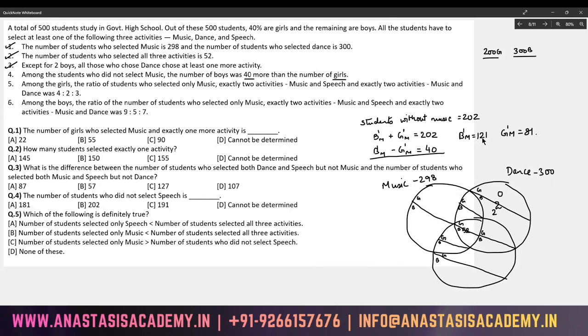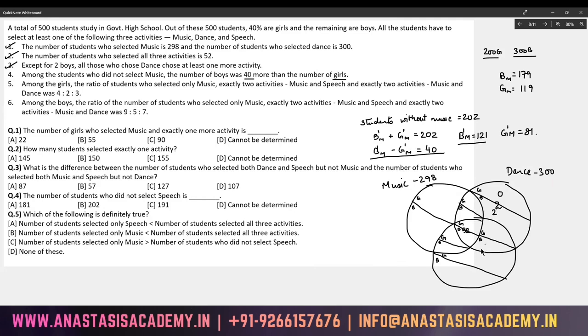Now, this can be represented wonderfully. The total boys are 300. From 300 boys, 121 haven't taken music, and from 200 girls, 81 haven't taken music. So boys who have taken music is 179, and girls who have taken music is 119. Additionally, look at these boys who have not taken music. Two of them are already recorded here.